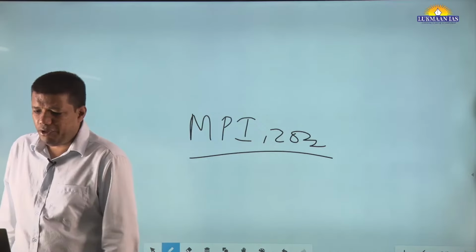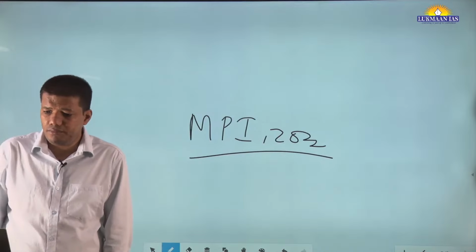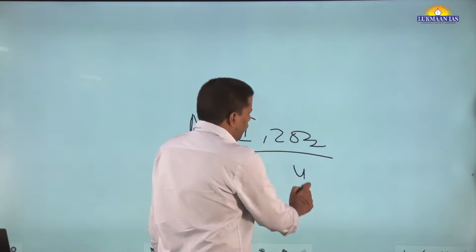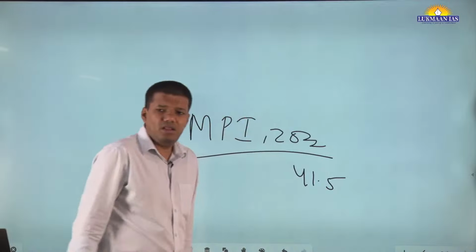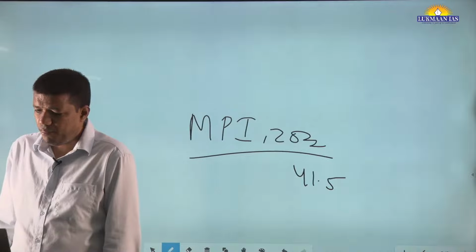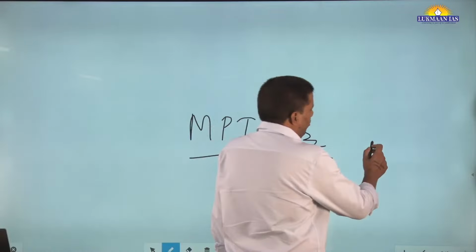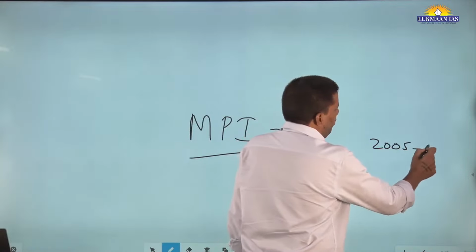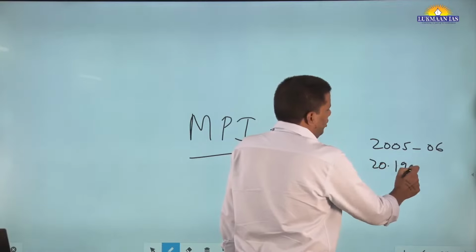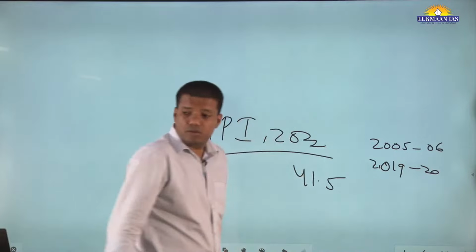The finding of the report suggests that in India, 41.5 crore people exited poverty between 2005-06 and 2019-20.